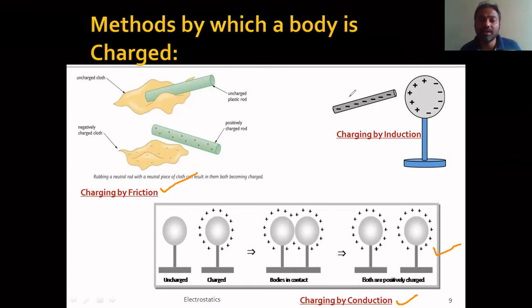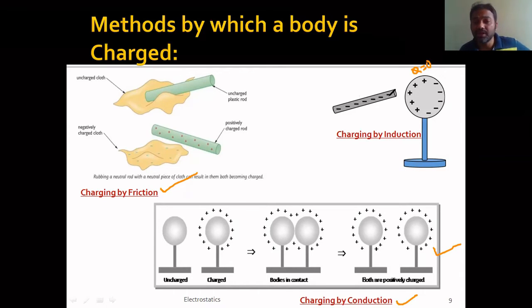For example, let us assume that it's a rod which is charged, and the charge present on it is negative, and there is a sphere here initially. If you observe carefully, the amount of positive charge and the amount of negative charge is the same here. So initially the charge present on this sphere is zero. Not only initially, even after that, the total charge always remains zero. But when you bring this charged body nearer to it, you should not touch it.